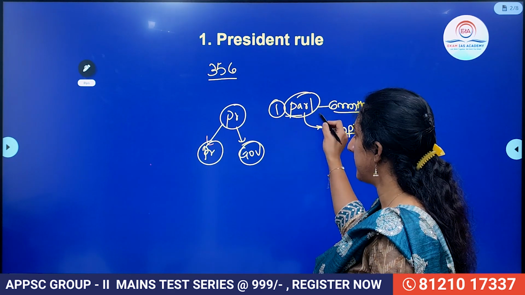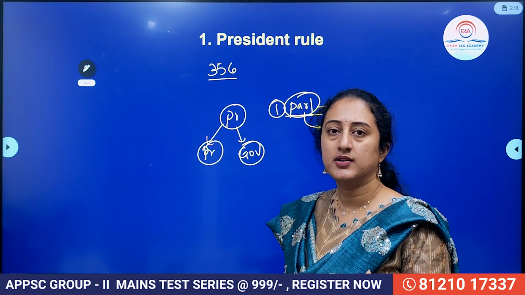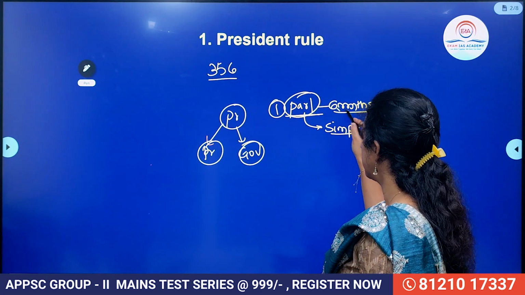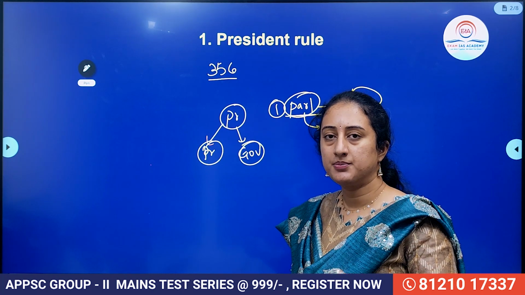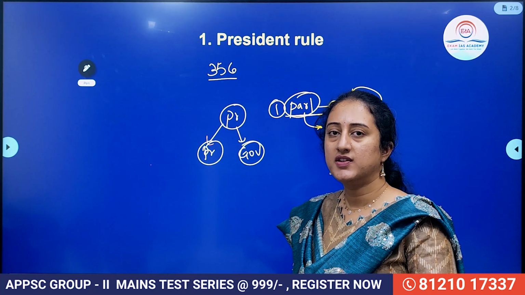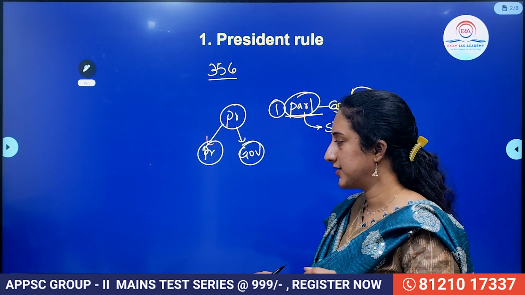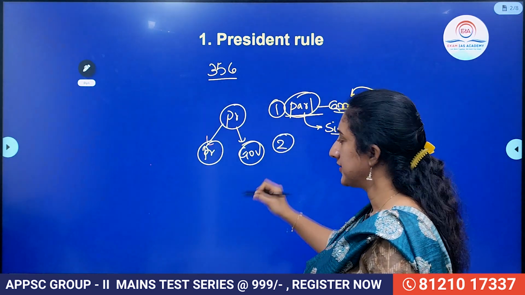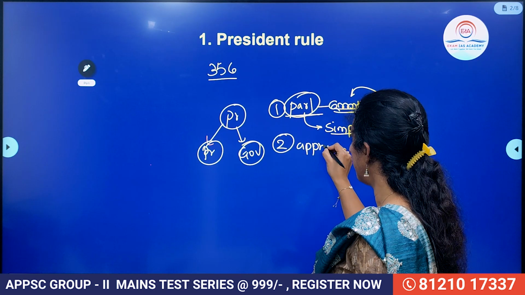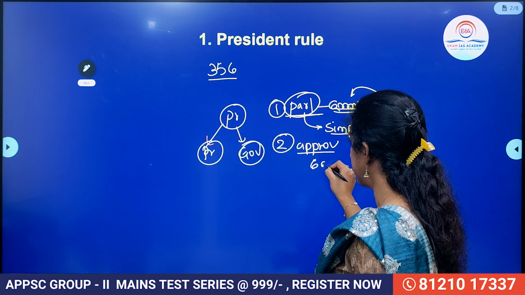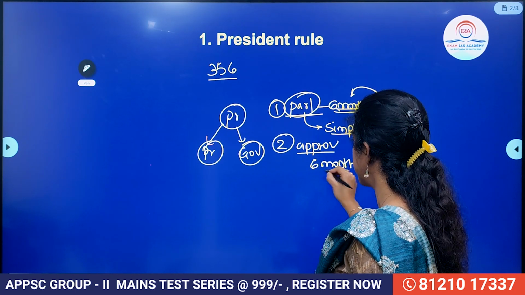But in case the Lok Sabha is not in session, that means it is at the resolution stage, then within 6 months, it has to be reconstituted. From the date of resitting or reconstitution, within 30 days it has to approve. This is the first thing. Then the second thing is, it has to be periodically approved by both houses of Parliament every 6 months with the same type of majority, that is simple majority.